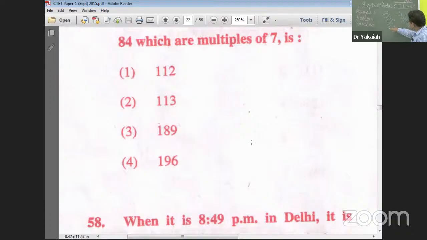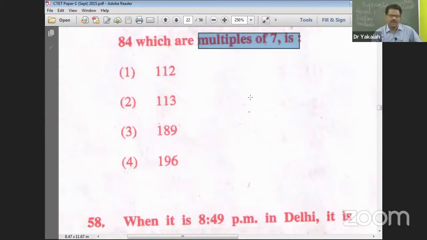Why only this? Why not this? In the sum, it says which are multiples of 7. In the sum he has given here, which are multiples of 7. Yes. So these are not the multiples of 7. Only these are multiples of 7. So add all those, you will get 196. That's the answer. All right. So thus question 57, option number 4 is the right answer.